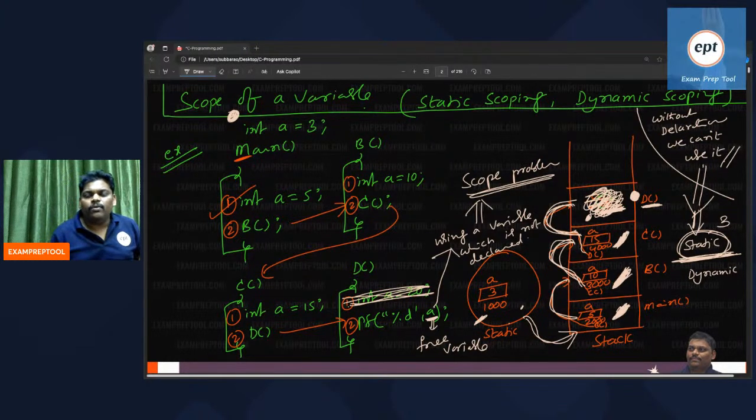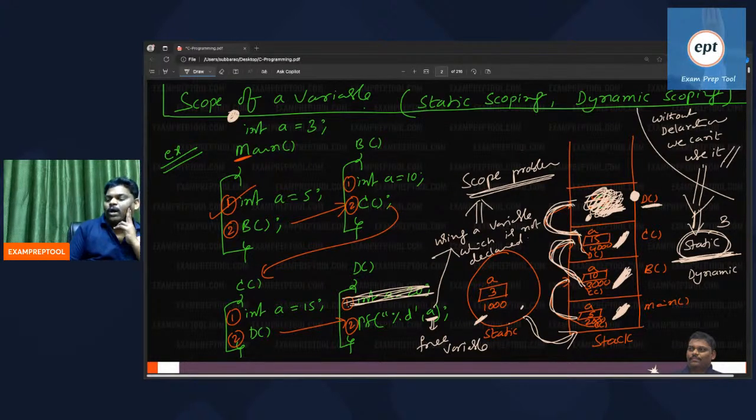Now can anyone help me? Does C language follow static scoping or dynamic scoping? I told you what the scope problem is, what a free variable means, how many solutions there are, and which solution is better. Can you help me now? C language follows which scoping technique? Static scoping.